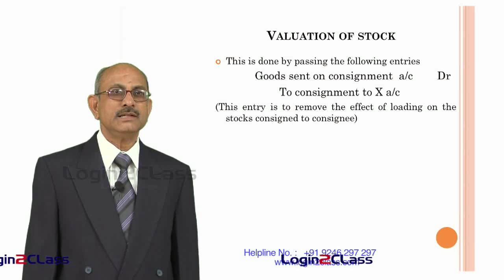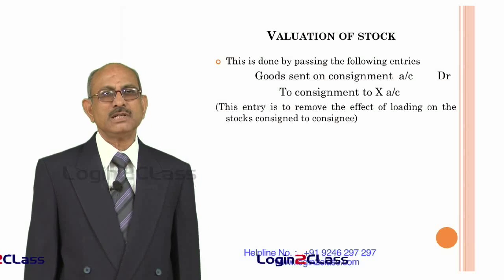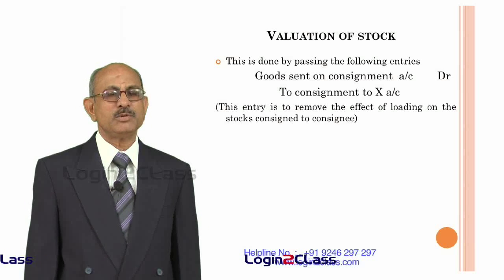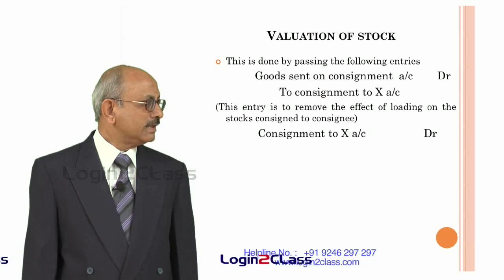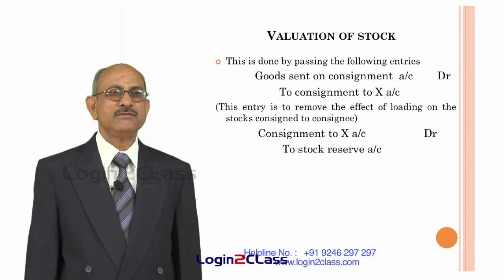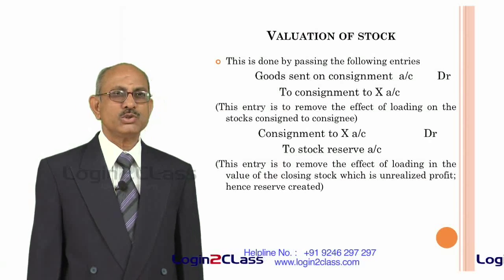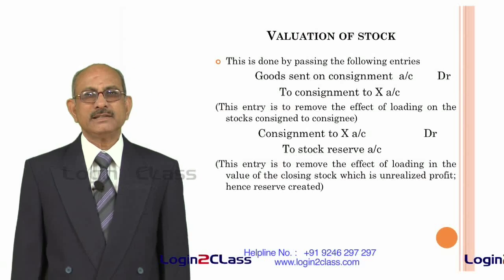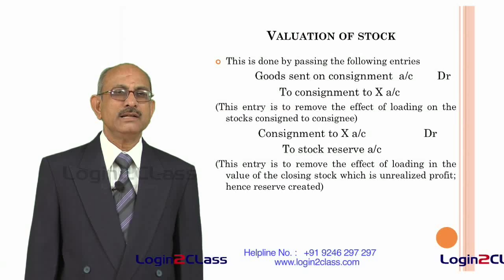Suppose he has raised the price by 10%, he has added 10% on the cost of goods. This additional 10% is removed by passing this entry, and consignment to X account is again debited and it is held in the form of a stock reserve account. That means whatever the stock reserve account shows as a credit balance is the excess over the cost transferred to the consignee in the books.